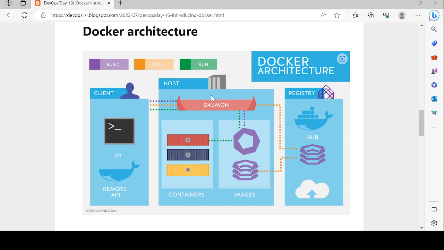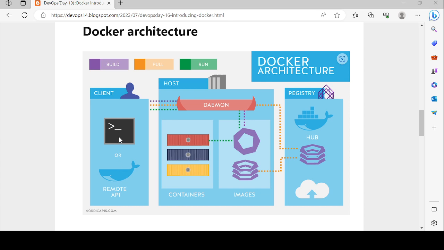In the host we have the containers and images, and network and storage will also be there. The host gives us the specific environment where we can run our containers and images, and this host interacts with the registry using the daemon itself.